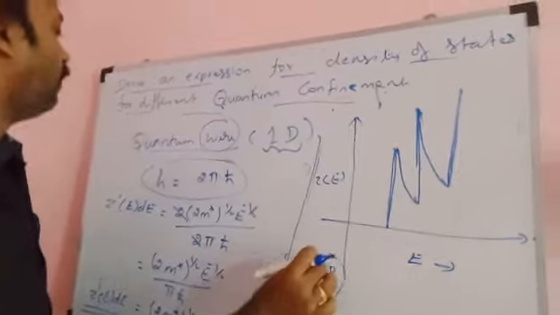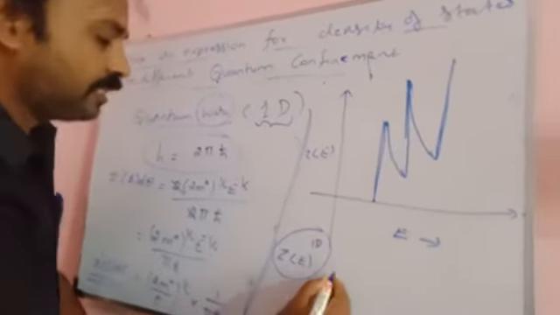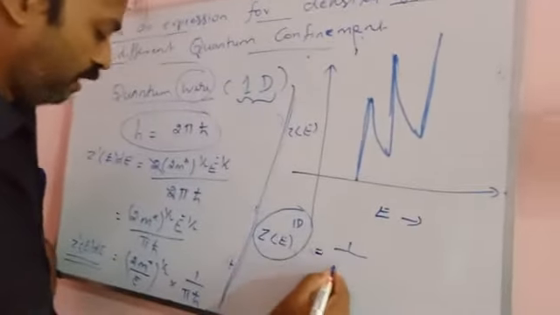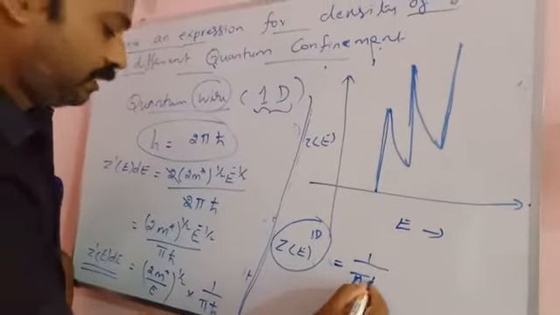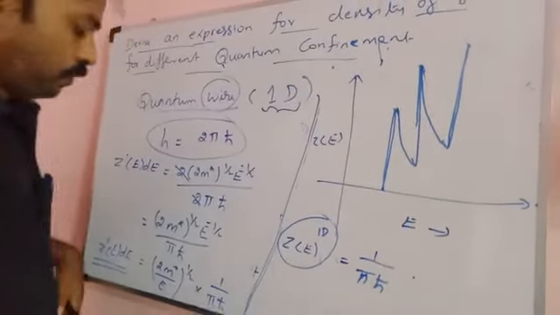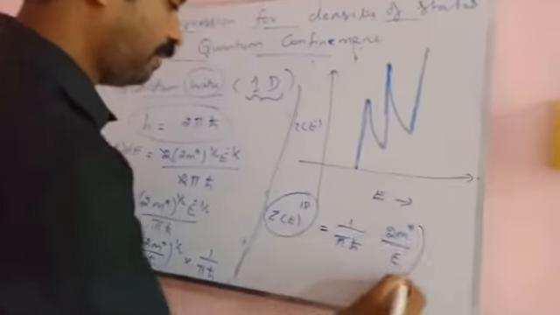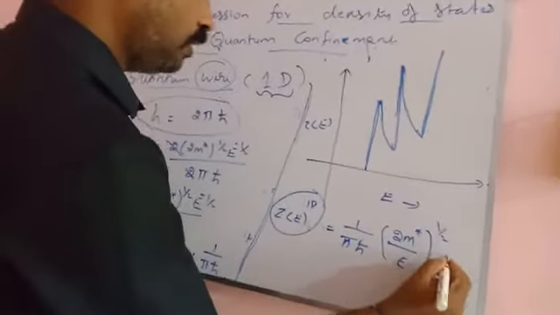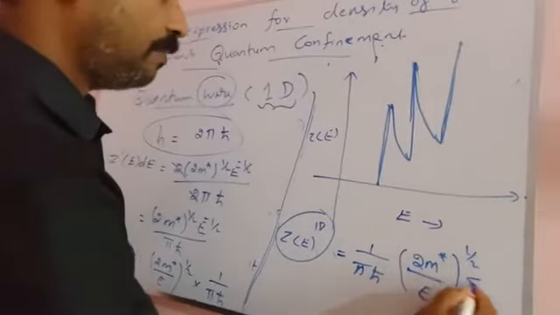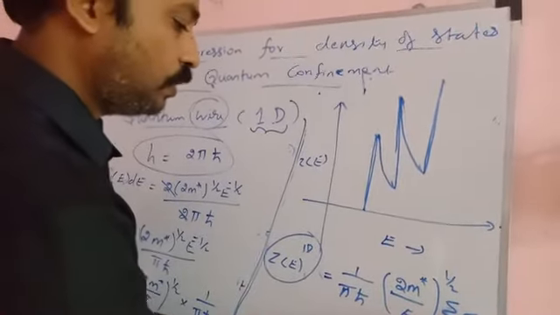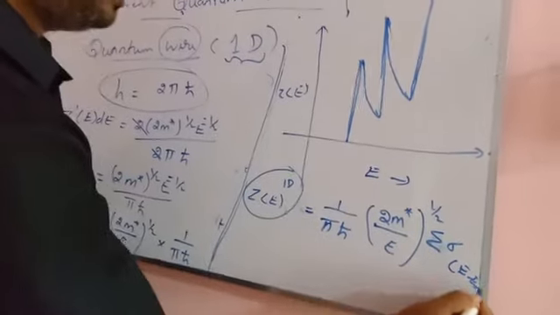The density of energy states in case of one-dimensional quantum confinement is equal to 1 by pi h cross into 2m star by E power 1 by 2 into the summation sigma of E minus En.